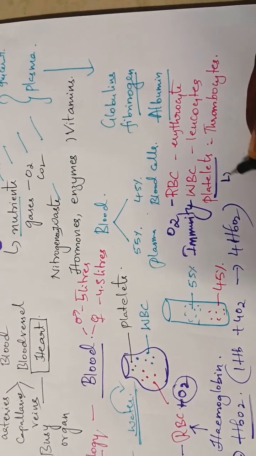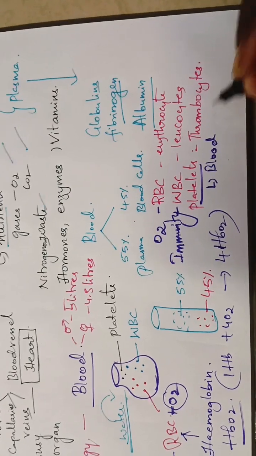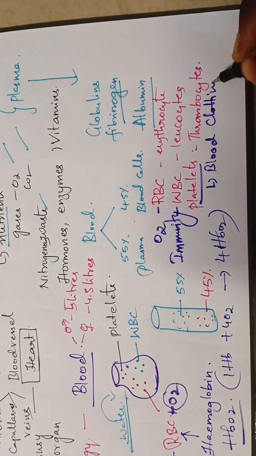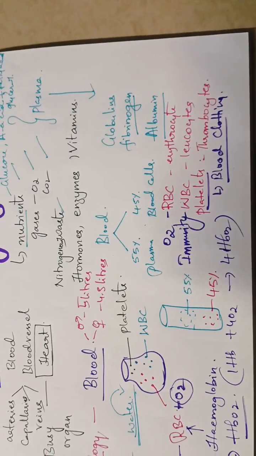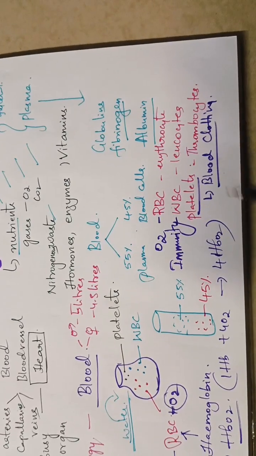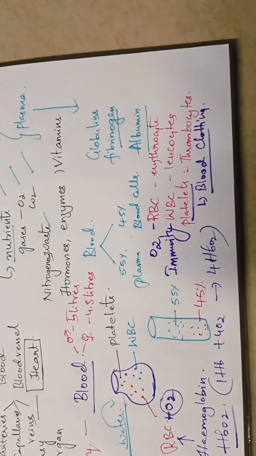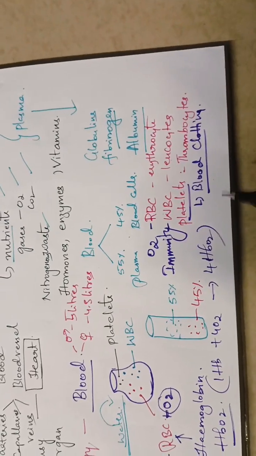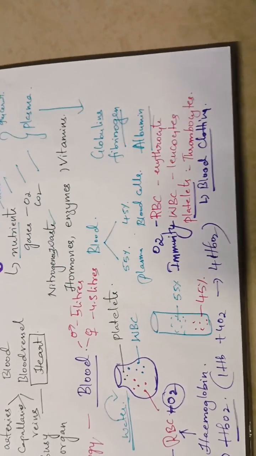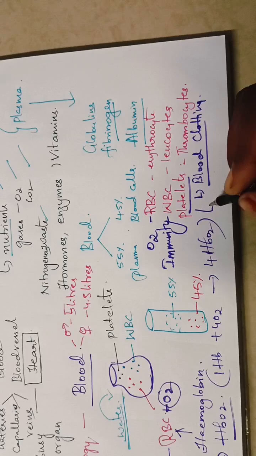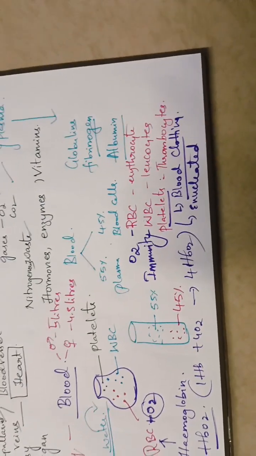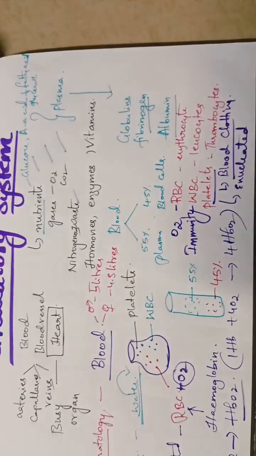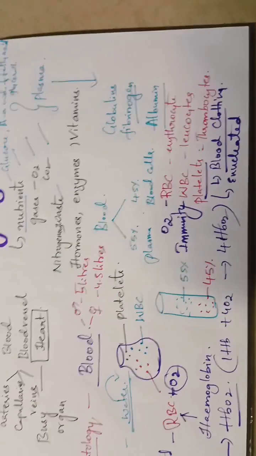Platelets help in blood clotting. When an injury takes place, the platelets at the site of injury immediately form a clot, and this stops the bleeding. And platelets are also without a nucleus, so this condition is called the enucleated condition. They also do not have a nucleus.